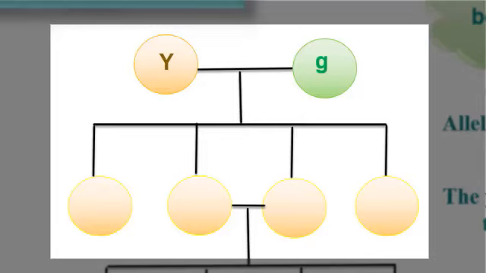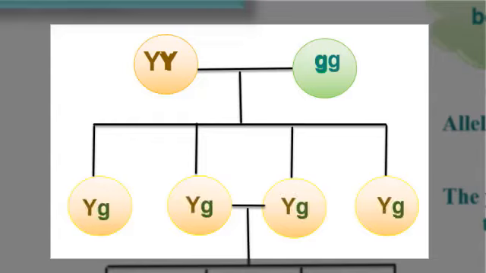The genotypes, which means the sum of alleles for the same gene, will be gg for the green pea, since the recessive allele expresses itself in the homozygote state only, and YY for yellow, since we do not have any green pea in the offspring. Then each pea in the first generation will inherit or get one allele from each parental pea. Therefore, the genotypes for the offspring will be Yg.